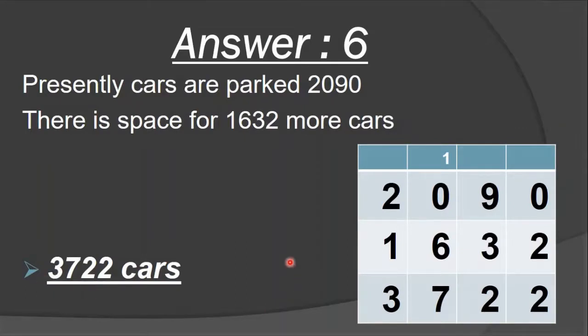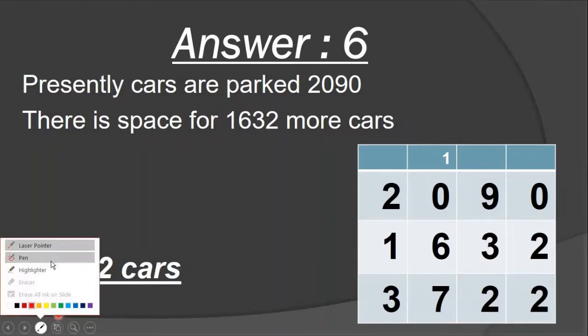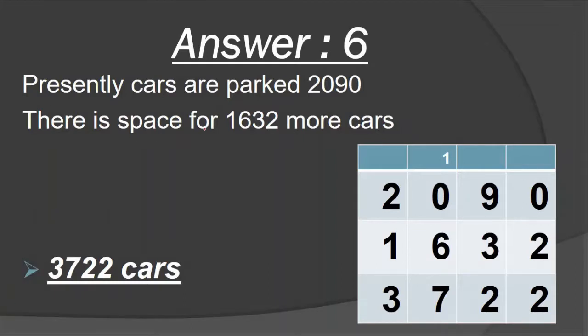So now let's check here. First of all we write the data. Presently cars parked: 2090, and there is space for 1632 more cars. So in total we do addition. We write 2090 plus 1632.